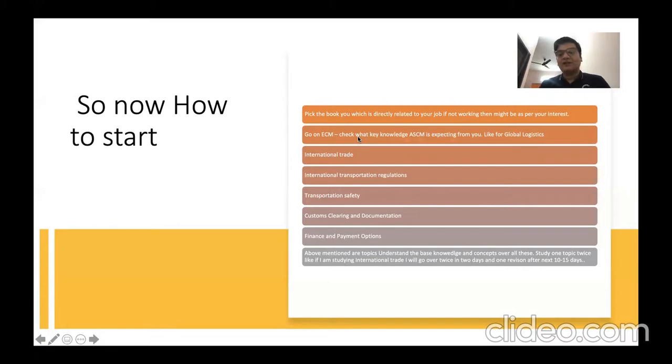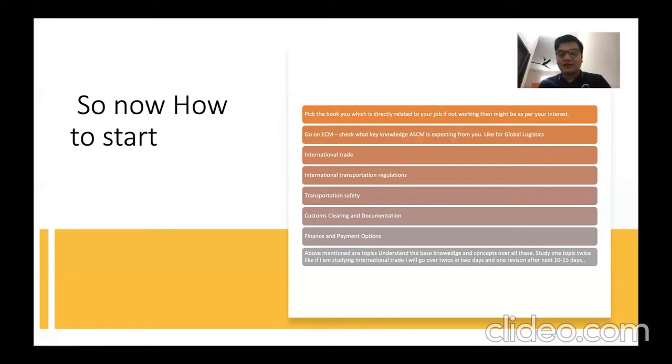In the ECM they have mentioned for each model, each syllabus part, what key knowledge or skills they are looking for, and you need to focus on that key knowledge and skills. For global logistics, they are looking for you to be well versed with international trade, international transportation regulation, transportation safety, customs clearing and documentation, and finance and payment options.